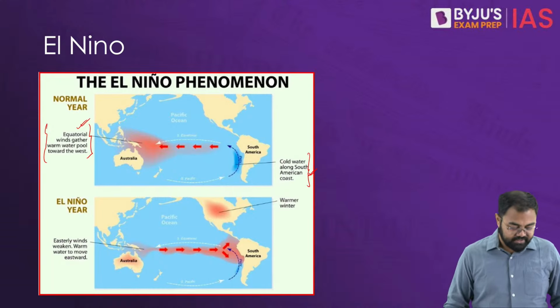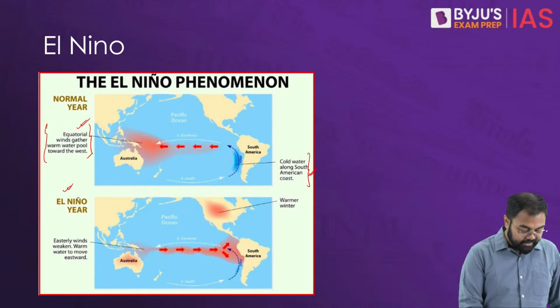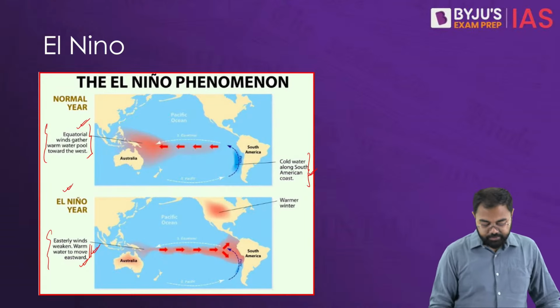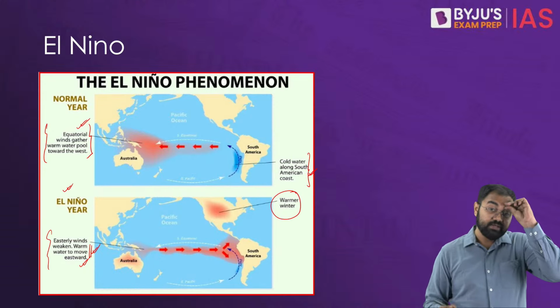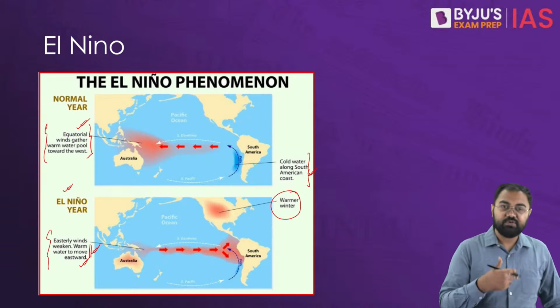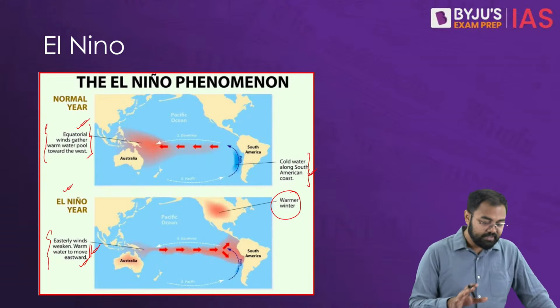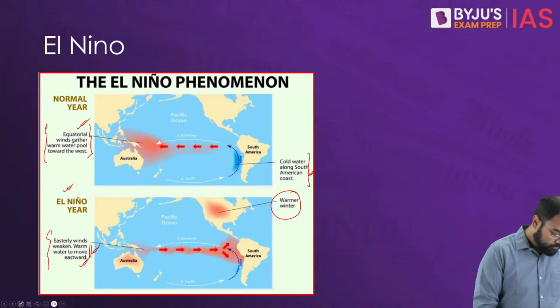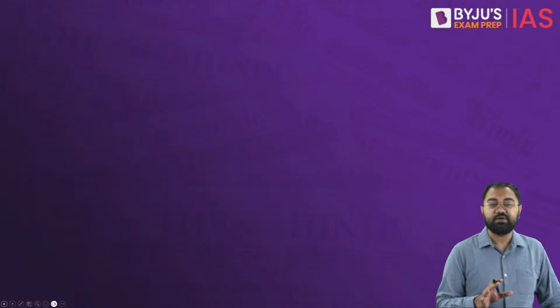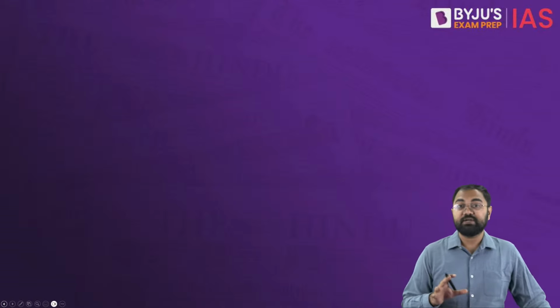But in an El Nino year, the easterly winds will be weakened, and warm water will move towards the east, and that's why there will be a warmer winter in the US areas. But at the same time, it does have a negative impact on India's summer as well, and that's why warmer Indian summers are seen in El Nino years. So that is what this article talks about: El Nino is going to have a negative impact on India's climate this year, and summers are going to be warmer than normal summers.